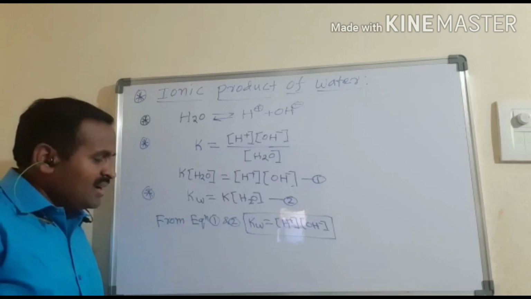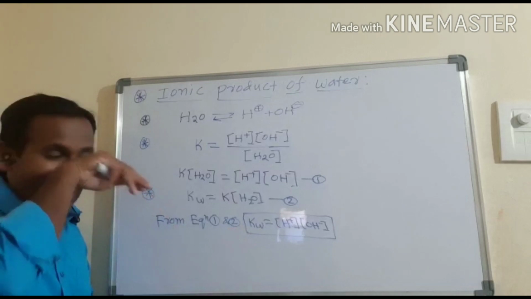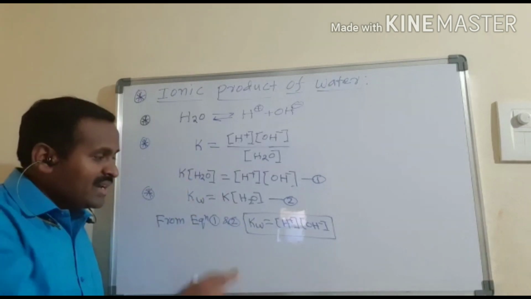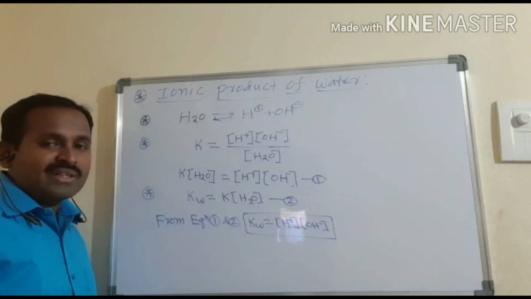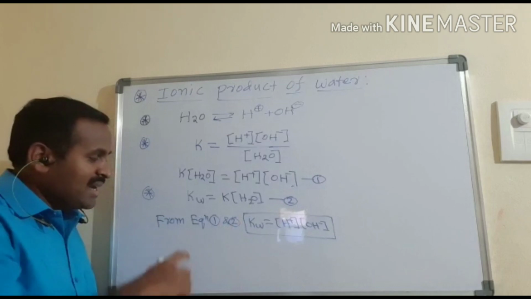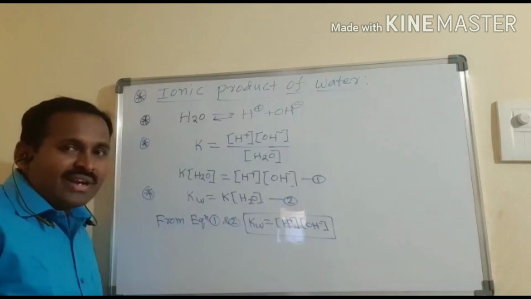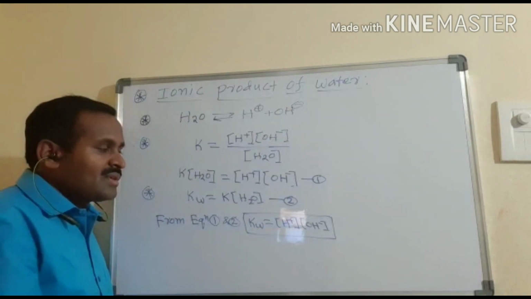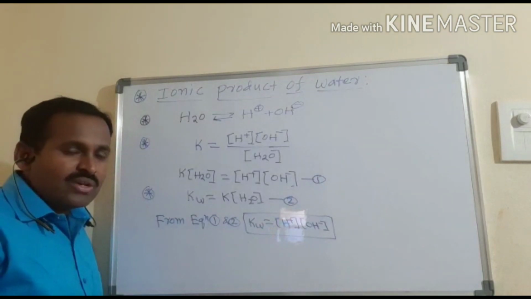The temperature affects the concentration of H plus and OH minus, so the Kw value purely depends upon the temperature. That is why Kw is the product of the molar concentration of H plus and the molar concentration of OH minus at a given temperature only.